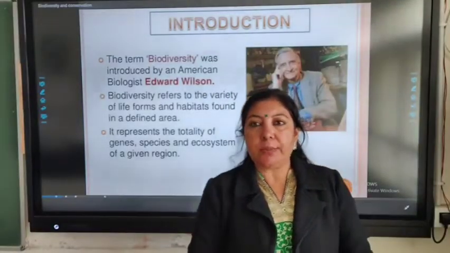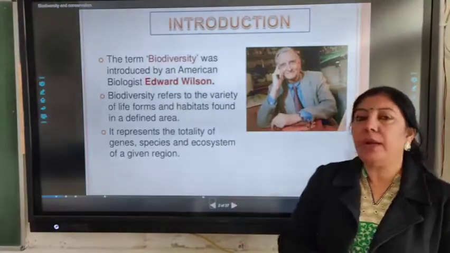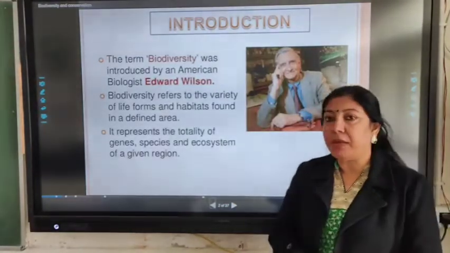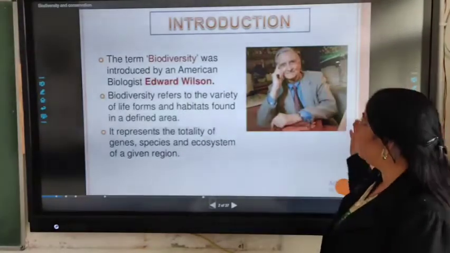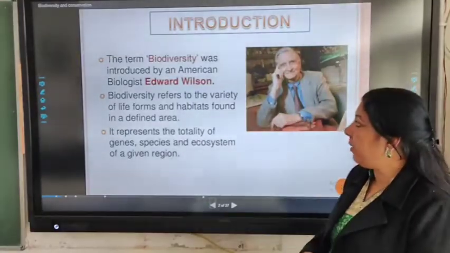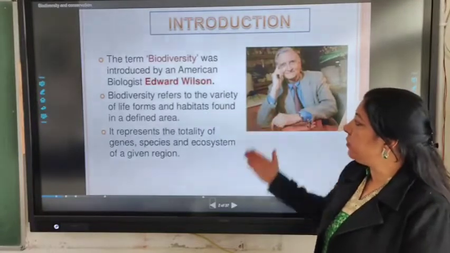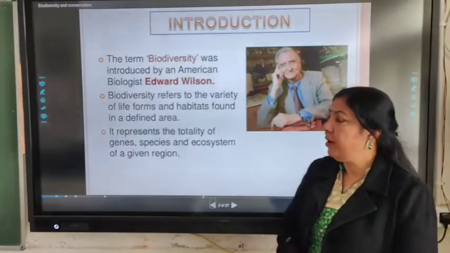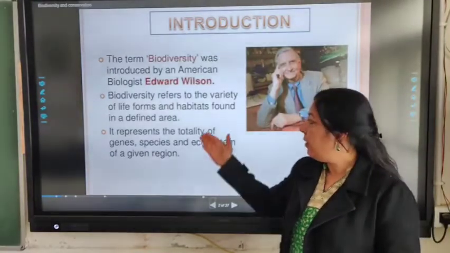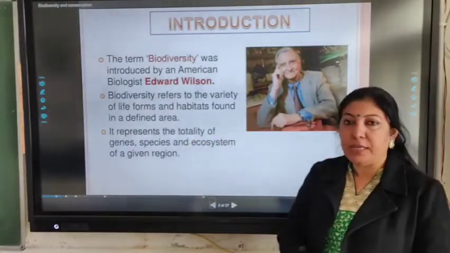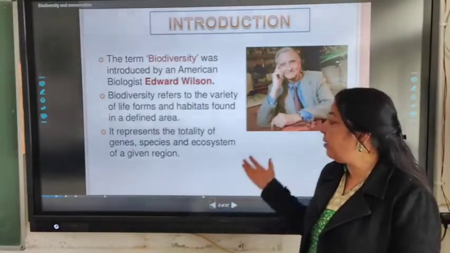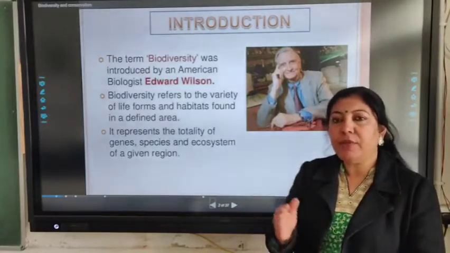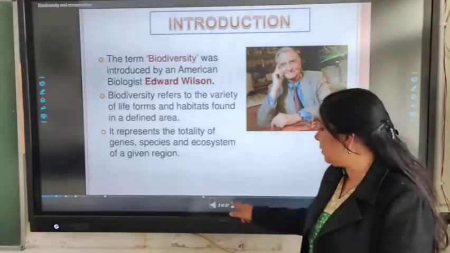So let's begin the chapter with the term biodiversity. The term biodiversity was introduced by an American biologist, Edward Wilson. According to him, biodiversity refers to the variety of life forms and habitats found in a defined area. It represents the totality of genes, species and ecosystems of a given region. So this biodiversity we will study at different levels.